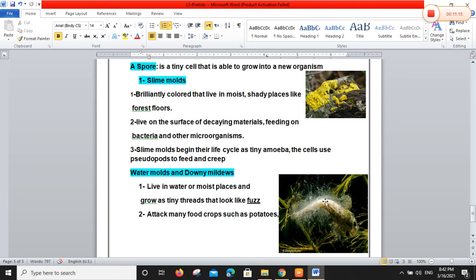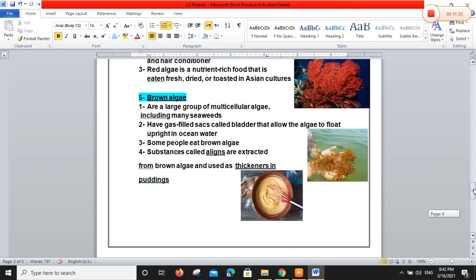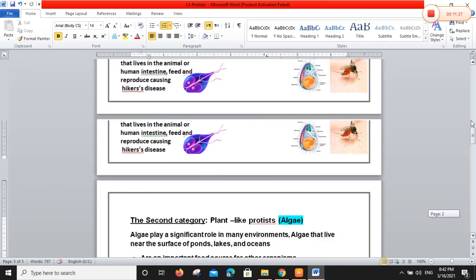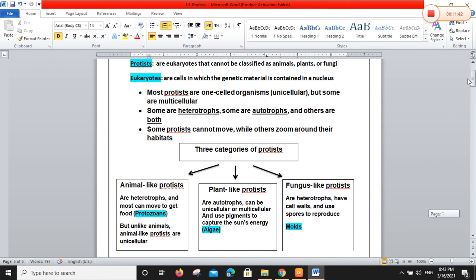Look at the soft layer, this is called fuzz, maybe white, maybe black, that destroys the crop or plant when it attacks it. Yes, destroys it completely. They attack many food crops such as potatoes. Okay, so we did the part on fungus-like protists, and we did all parts of protists, the three main categories: animal-like protists, plant-like protists, fungus-like protists. Thank you all of you.